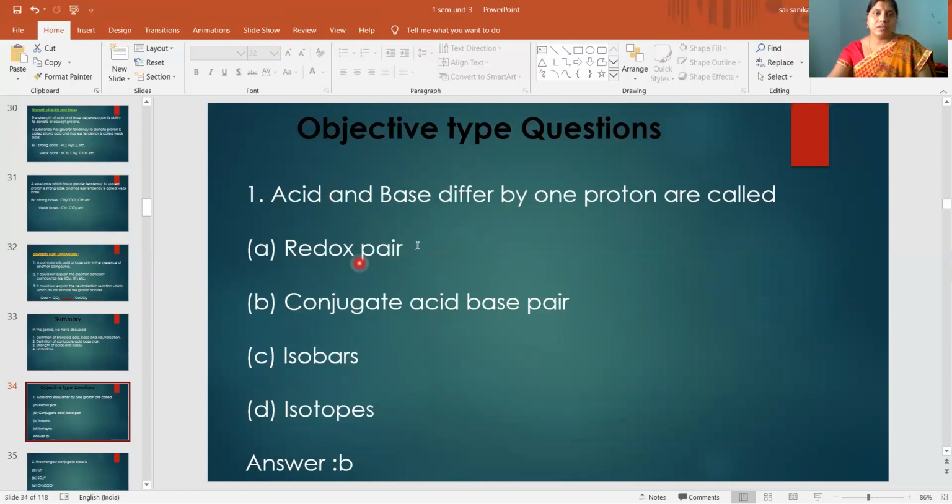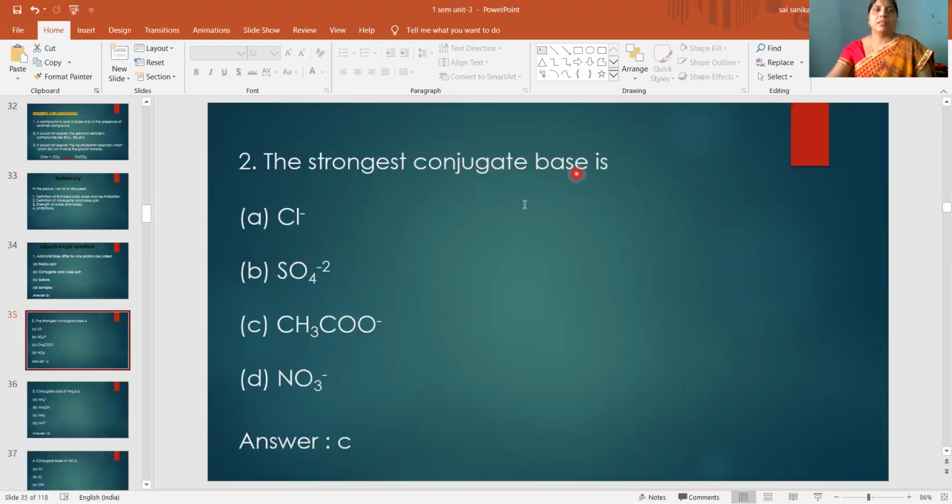Redox pair you didn't hear. Isobars, isotopes you might have studied in 10th standard, but now you didn't get these two words. So an acid base pair which differs by one proton is called conjugate acid base pair. Answer is B.